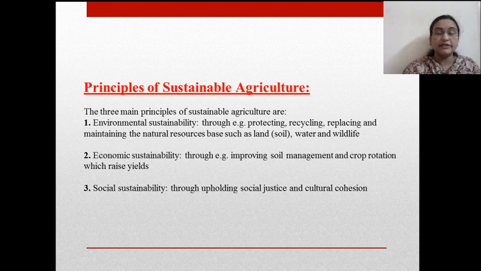So it is not necessary that farmers should always use chemical fertilizers, because there are many hazardous effects of chemical fertilizers on soil and on the food grain also. Social sustainability is related with social justice and cultural cohesion.